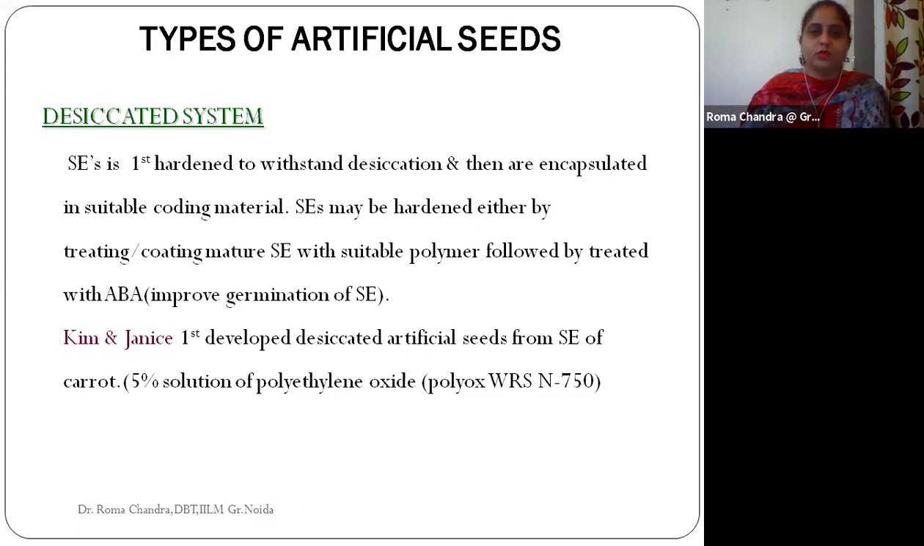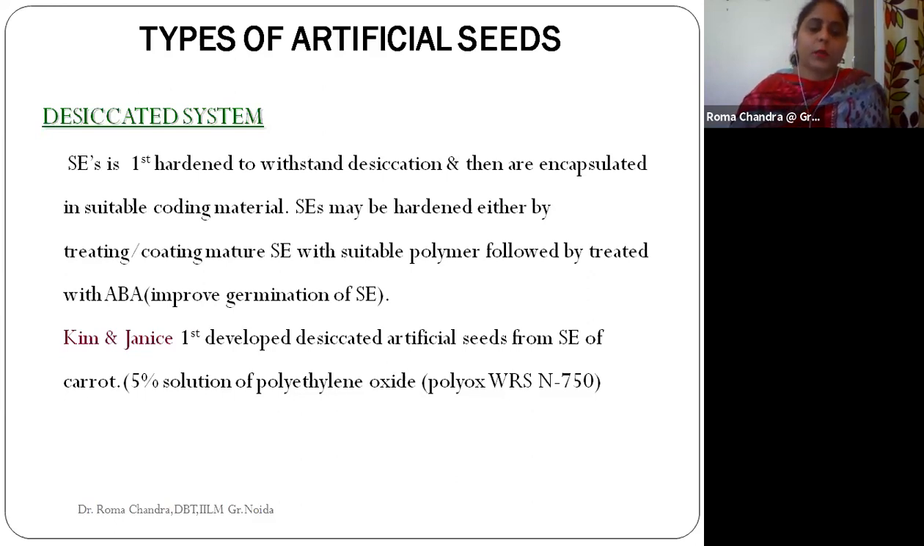So first we need to see that, and then we need to encapsulate it in a coating material. These somatic embryos can be hardened. If you want to go with the process of desiccation, then we need to do it either by treating them or coating them with a suitable polymer, followed by treating them with abscisic acid, because this will help the somatic embryo to germinate in future. Okay, so this can be done.